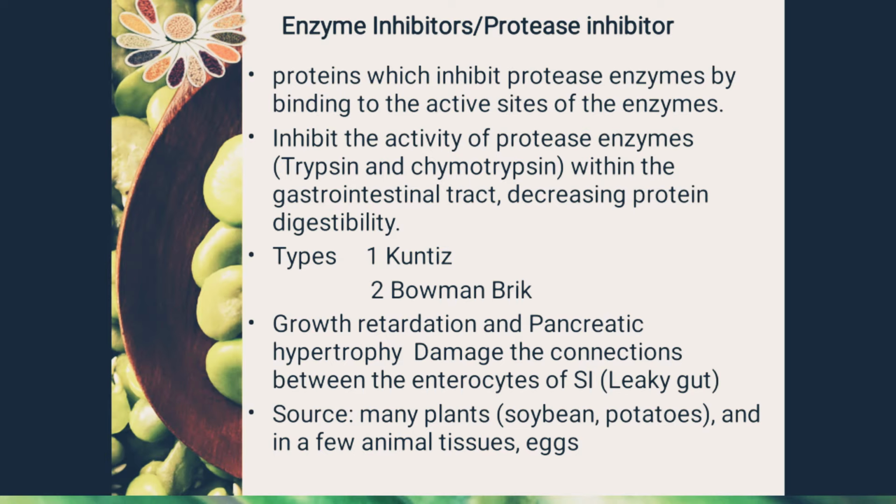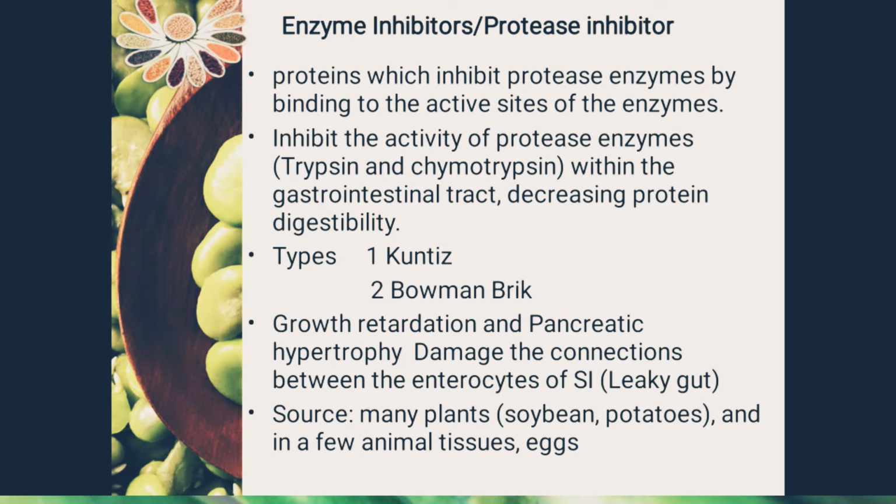Protease inhibitors are again of two types. The Kunitz inhibitor is a single polypeptide chain composed of a number of amino acids. It consists of only two disulfide bonds and its molecular weight is in the range of 20,000 to 25,000. It specifically inhibits trypsin and chymotrypsin. The Bowman-Birk inhibitor also inhibits trypsin and chymotrypsin.